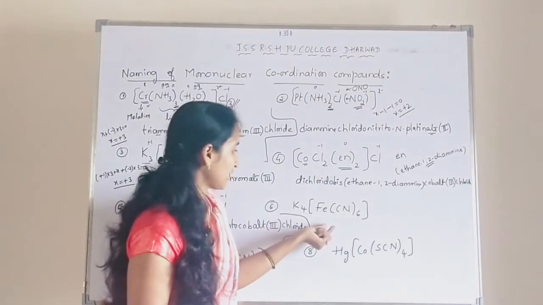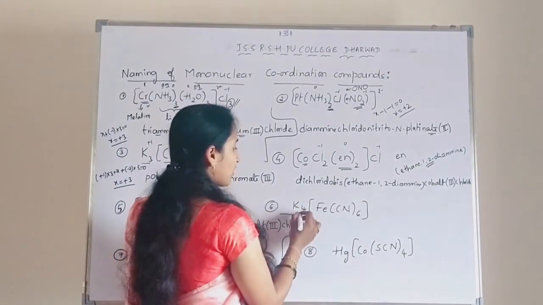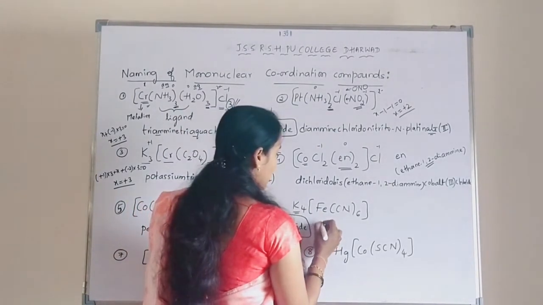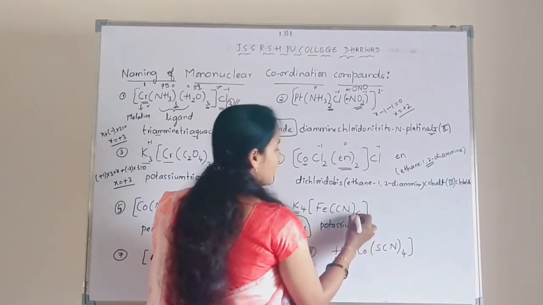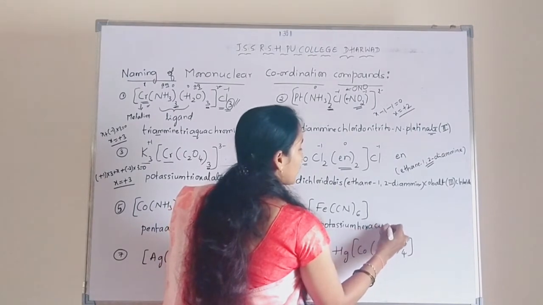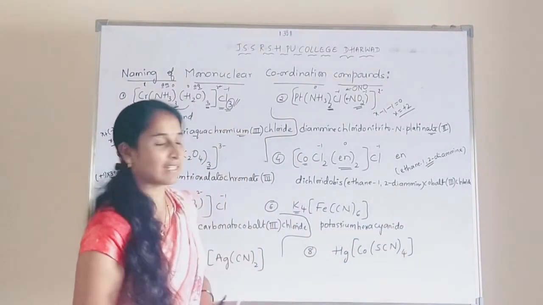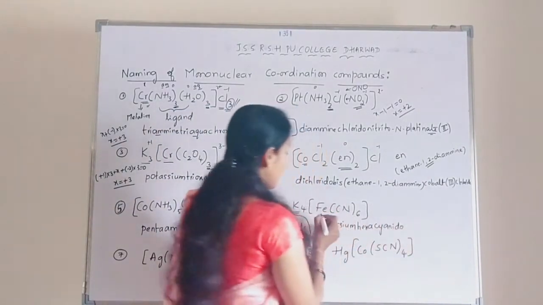So next example, K4[Fe(CN)6]. So as I already explained to you, the K is at the beginning. So that's why we have to start with potassium. So potassium. So it is hexacyanide. So here you can use cyano or cyanido. Both are one and the same. I am using cyanido. Okay, hexacyanide.